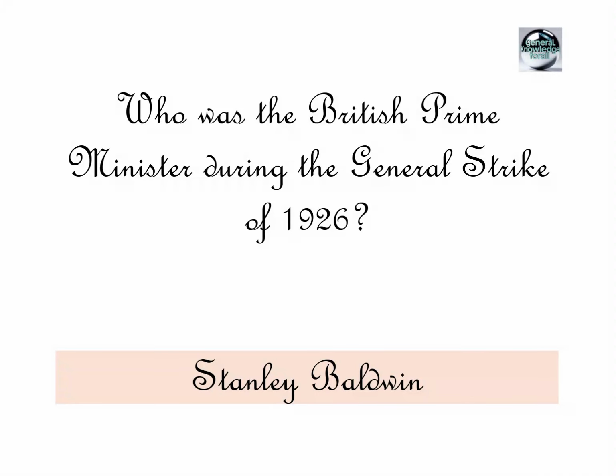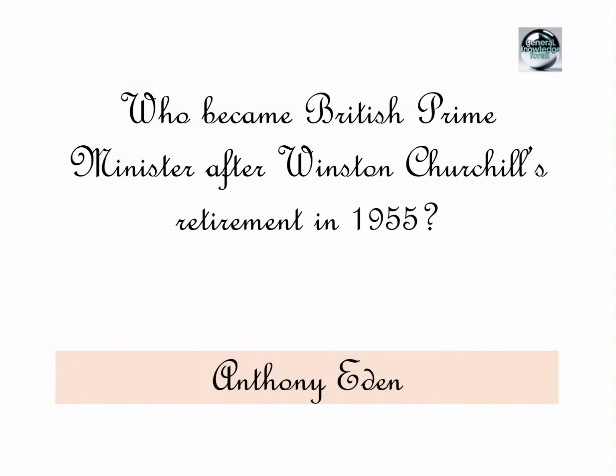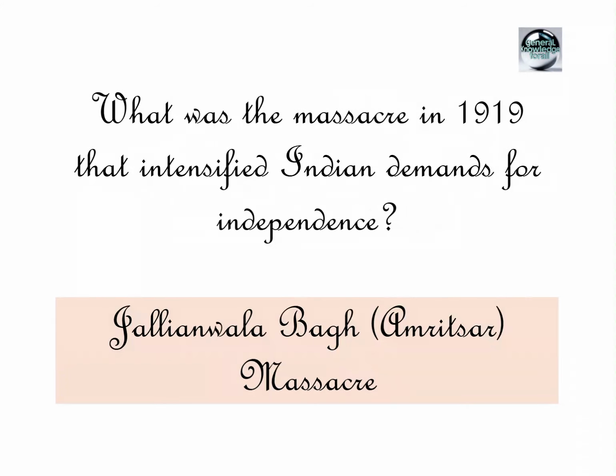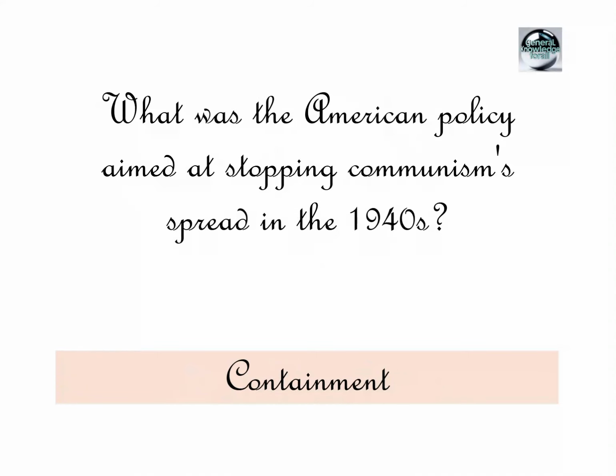Stanley Baldwin. Which Chinese leader implemented the Great Leap Forward? Mao Zedong. Who became British Prime Minister after Winston Churchill's retirement in 1955? Anthony Eden. What was the massacre in 1919 that intensified Indian demands for independence? Jallianwala Bagh, Amritsar, massacre. Who was the British Governor General who oversaw India's independence? Lord Mountbatten. What was the American policy aimed at stopping communism's spread in the 1940s?